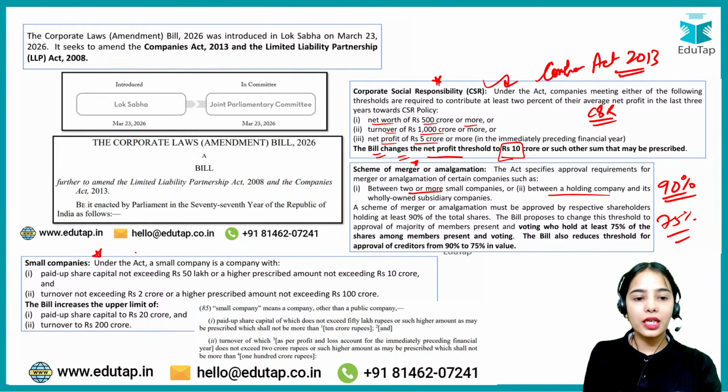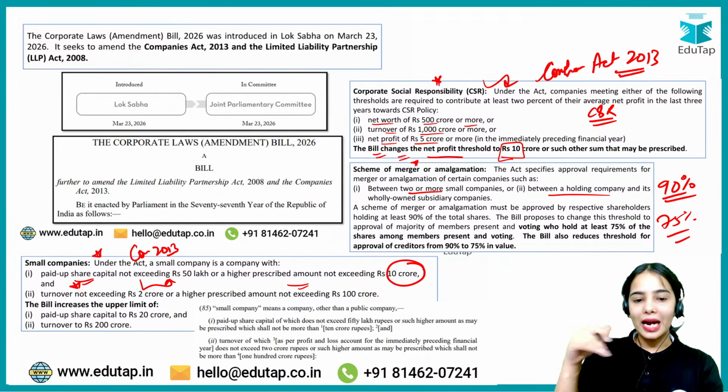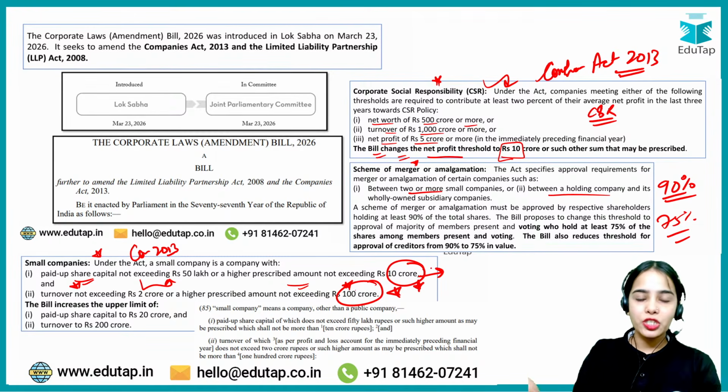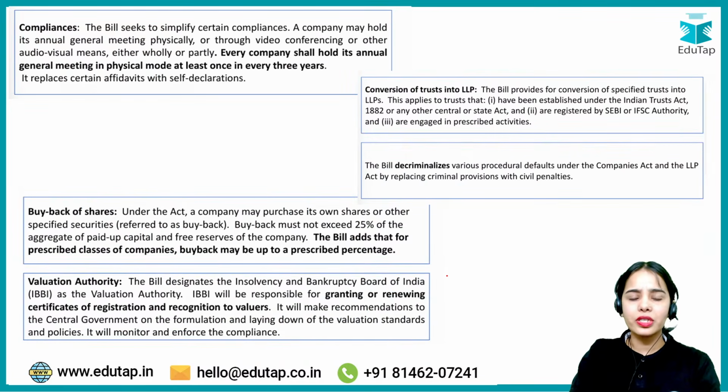Small companies: under the Companies Act of 2013, a small company is a company with a paid up share capital not exceeding 50 lakh or a higher prescribed amount not exceeding 10 crore, and turnover not exceeding 2 crore, or a higher prescribed amount of turnover not exceeding 100 crores. Now these upper thresholds have been proposed to be changed to 20 crore and 200 crore. Okay, 20 crore and 200 crore. So all of these we have discussed already.